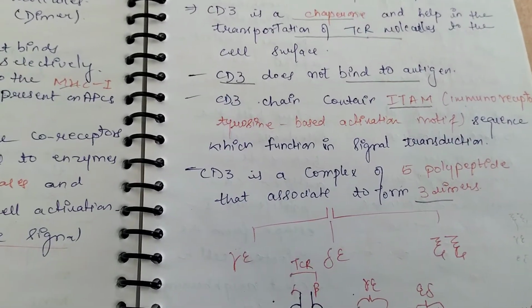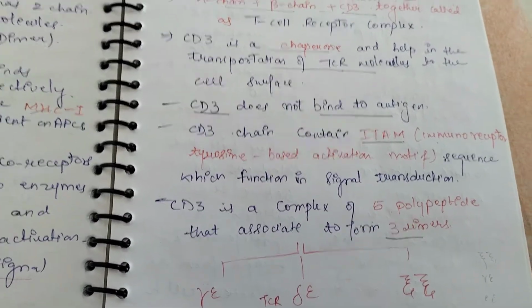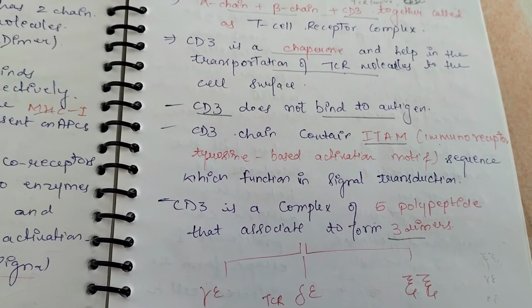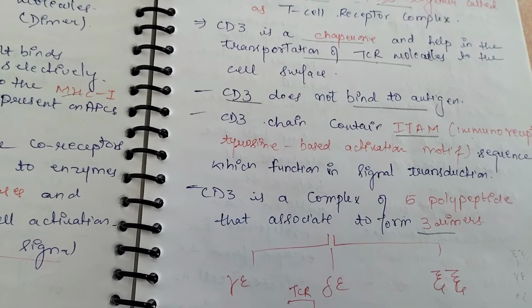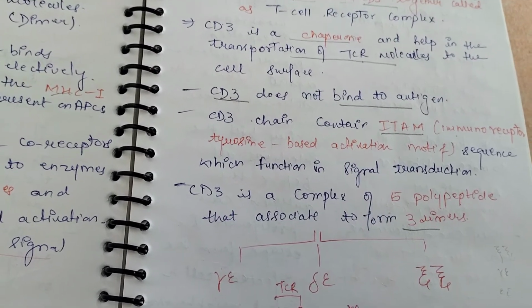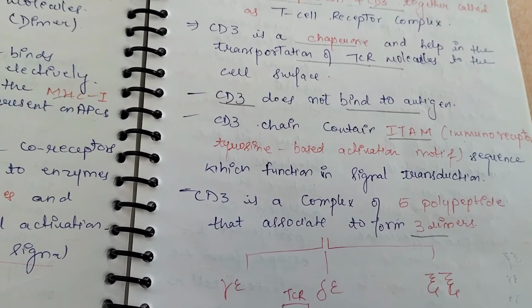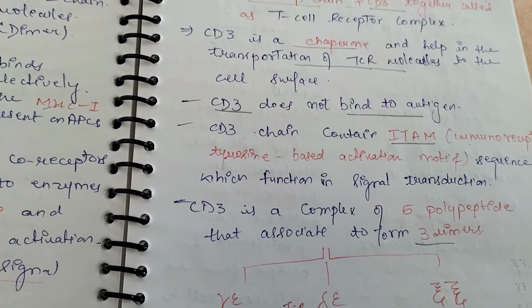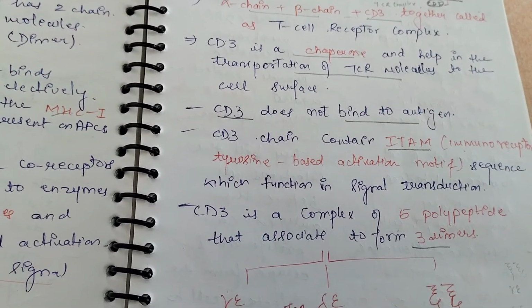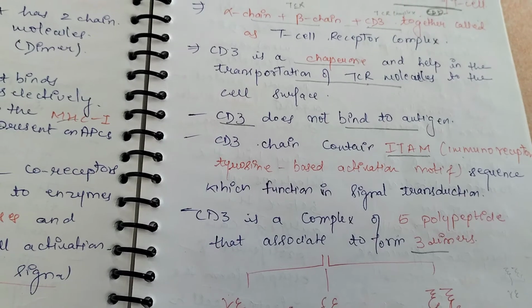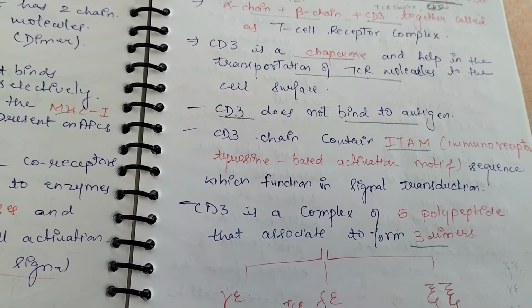The CD3 chain contains ITAM, the immunoreceptor tyrosine-based activation motif sequence, which functions in signal transduction. Here the CD3 molecule contains ITAM, whose function is signal transduction.